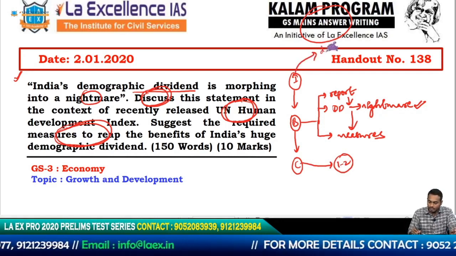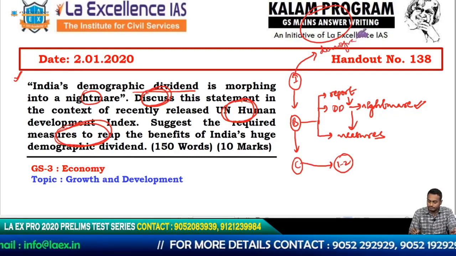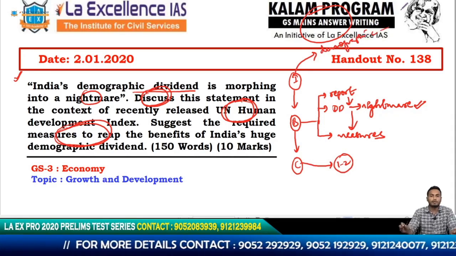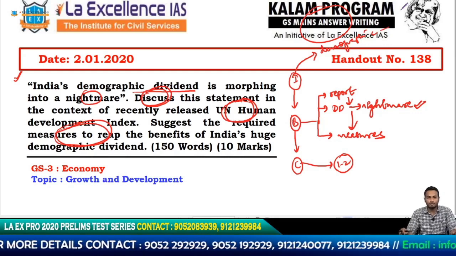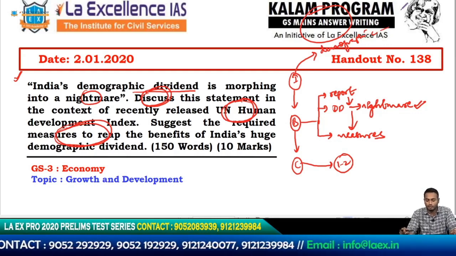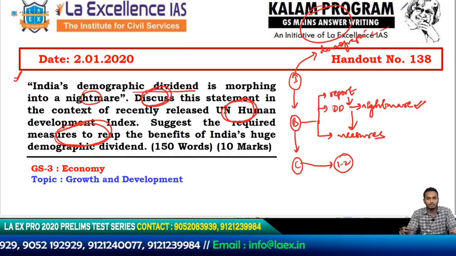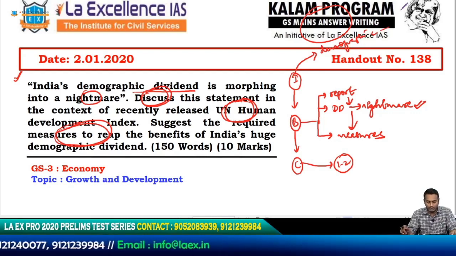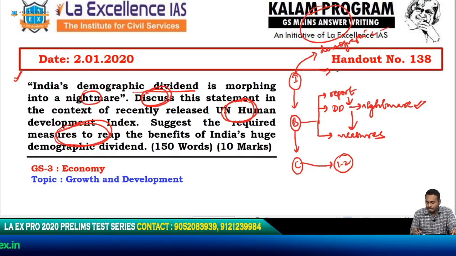You could talk about demographic dividend, what it is, and how India's average working age is less than 33 or 34 years according to so and so report, and so on. You could talk about that, but in order to strictly lie within the mandate of the question, how about explaining HDI?